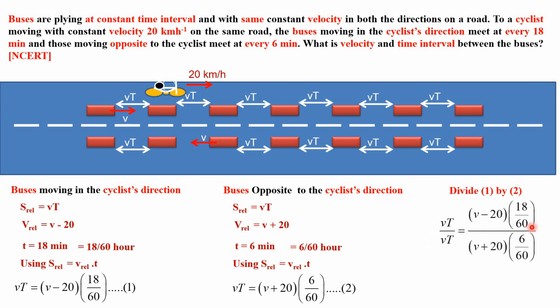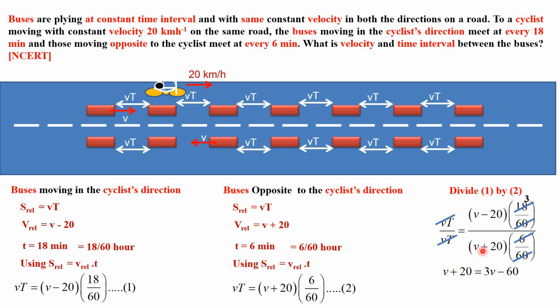You will get this type of fraction. Vt cancels. 60 also cancels. And 6 would cancel with 18 as 3. 6 into 3, 18. So 3 times V minus 20, that is 3V minus 60. Take this denominator to right hand side. It would appear in numerator. V plus 20 is 3V minus 60. Please take care of proper calculation.